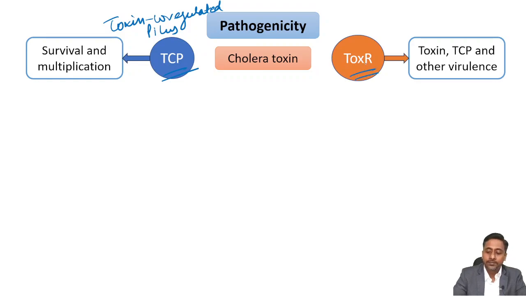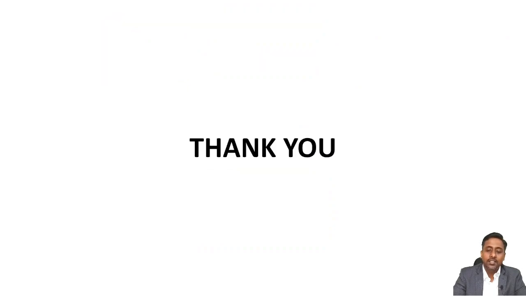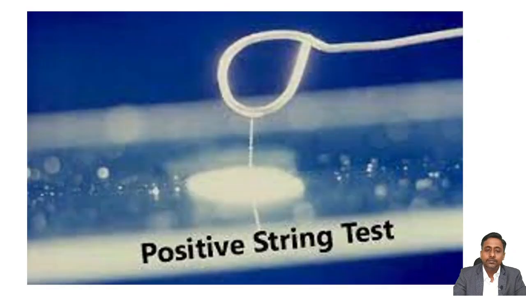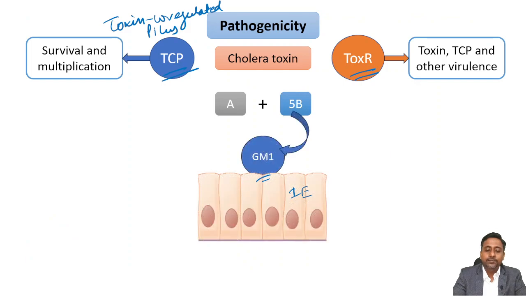So this cholera toxin is basically composed of a single A subunit and 5 B subunits. The B subunit binds to the GM1 ganglioside receptor present on the intestinal epithelial cell. And when it binds, it triggers the entry of the A subunit, and this A subunit will act on Gs alpha.